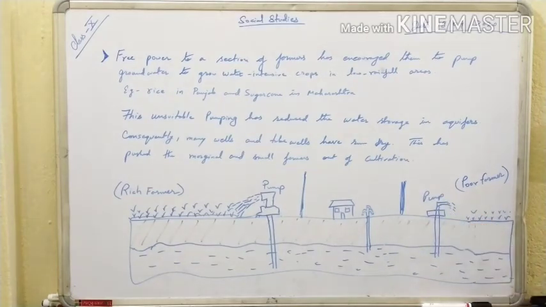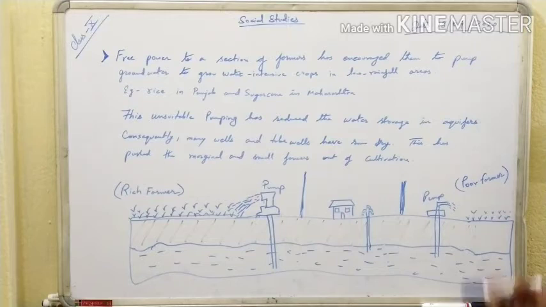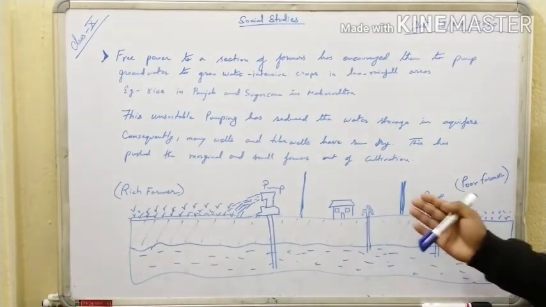Again here he has done boring, but the boring is not so deep, only up to a depth according to the amount of money he has invested. Since he is a poor farmer, however, he has arranged the money and fixed the pump to cultivate his land, but he could not fix the tube well to a depth that would let him use this water for a long time. So there is a difference in these three pumps, or you can say tube wells.